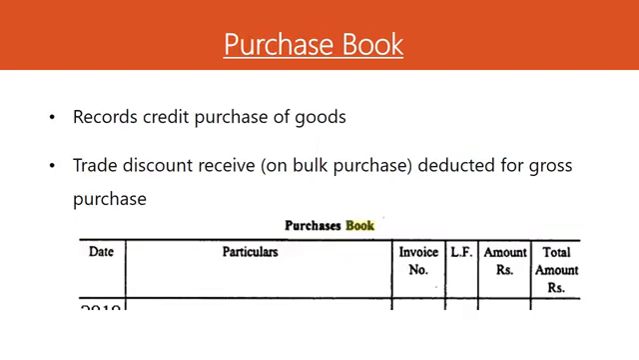The next is the purchase book. The purchase book is also called the purchase journal. As we all know, all the cash purchases are recorded in the cash book, while the credit purchases we cannot record in the cash book. So a book in which all the credit purchases of goods are recorded is called the purchase book. The format of the purchase book is in front of you. We have different columns like date, particular, invoice number, L.F, amount, and total amount.